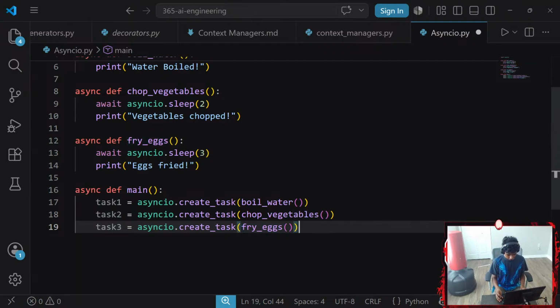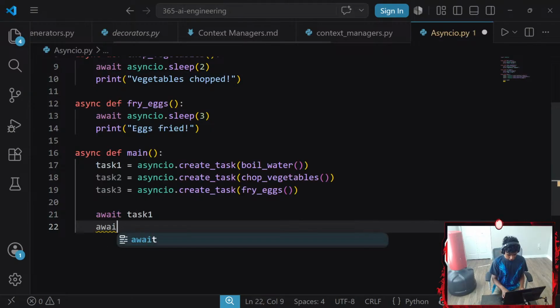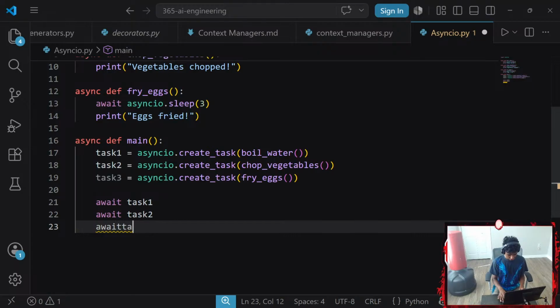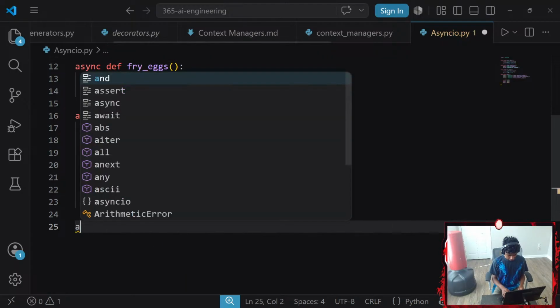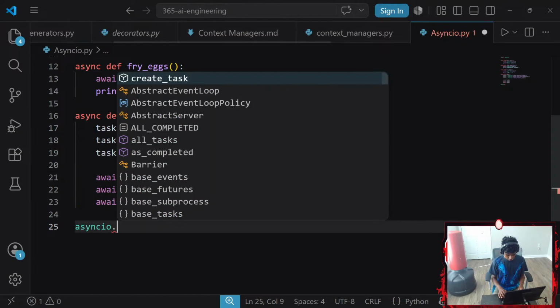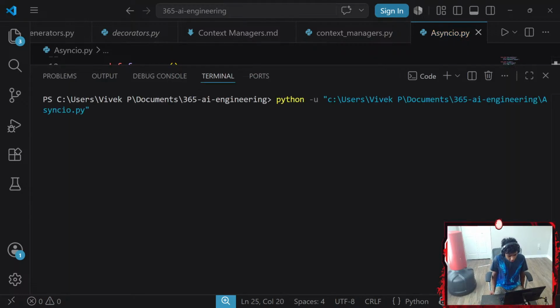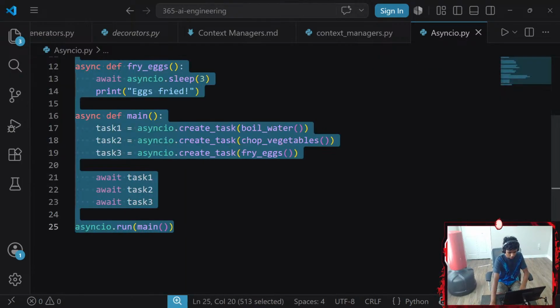Okay, there we go. And then we're gonna go ahead and await task 1, then await task 2, and lastly, await task 3. And then lastly, I'm gonna go with asyncio dot run. I want to run my main function. Control S, Control Alt N. Let's see, in total it should be taking 4 seconds. Vegetables chopped, eggs fried, water boiled. Perfect. Okay, let's go with Control A, Control C.